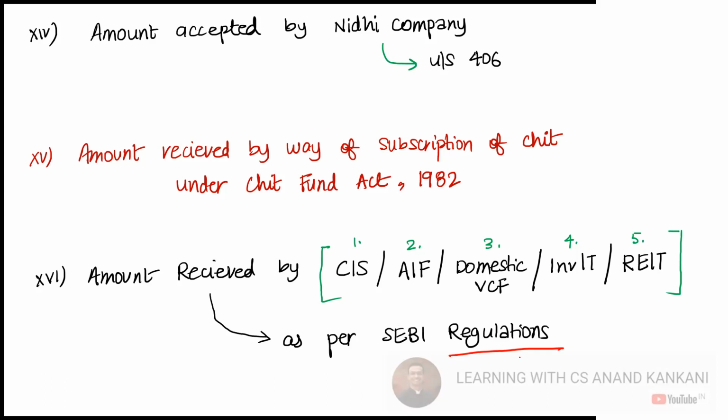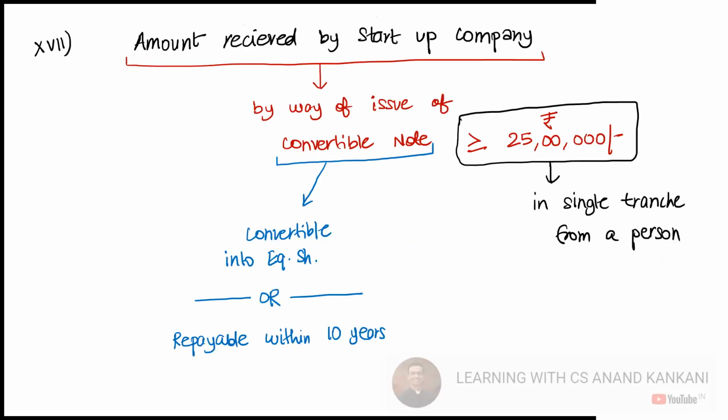Then we have the amount which is received by a startup company. Now you need to understand, the startup company needs to be registered. Any company, if you start and you say this is a startup company because we have just started the company, that's not considered as a startup. You need to definitely get yourself registered with the government as a startup company. Now this company is issuing convertible notes.